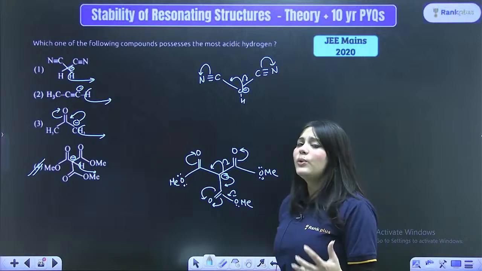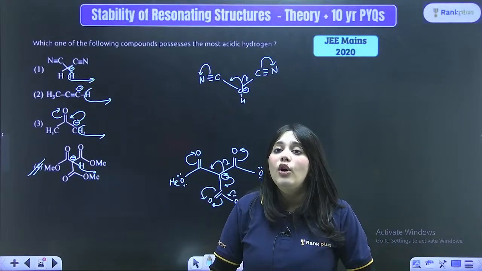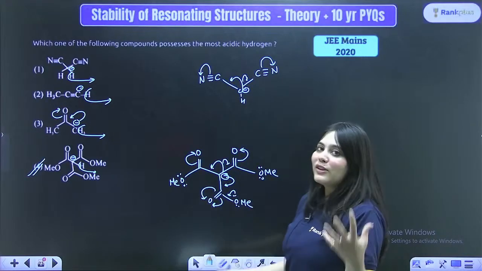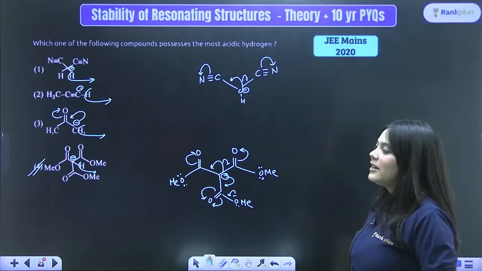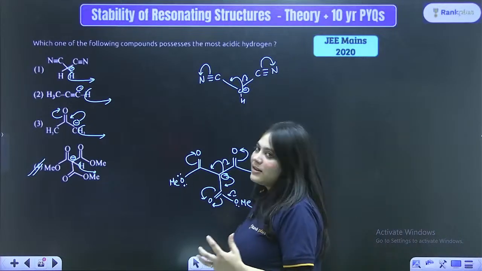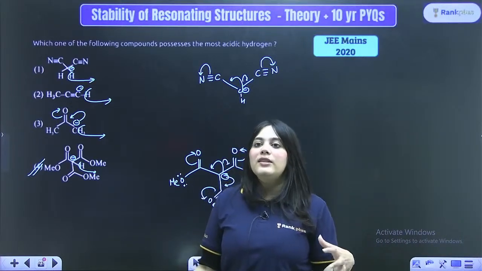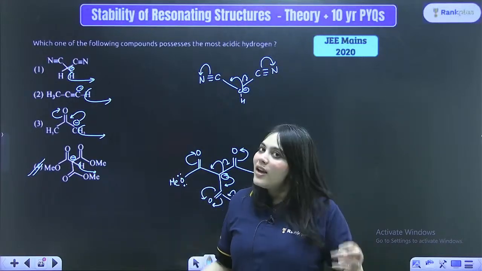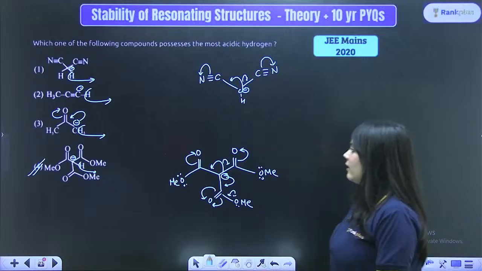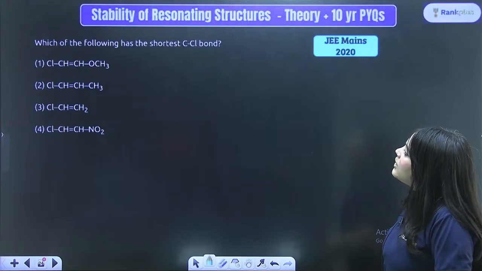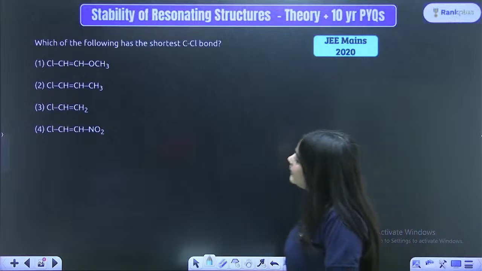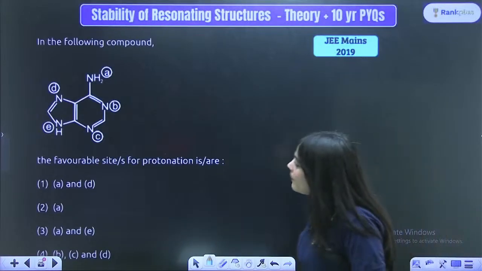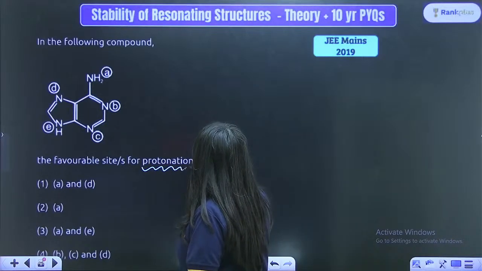So in organic chemistry, you have to actually consider a lot of variations, a lot of mixing and matching to actually give the right answer, right? There is no such thing as definitive answers in organic chemistry because you have to consider a lot of factors. There are so many factors which are influencing just the acidity portion of it, right? Chaliye. Next is, which of the following has the shortest C-Cl bond? We have already covered this, I guess, so we will be skipping this question. Next is, in the following compounds, the favorable sites for protonation are.